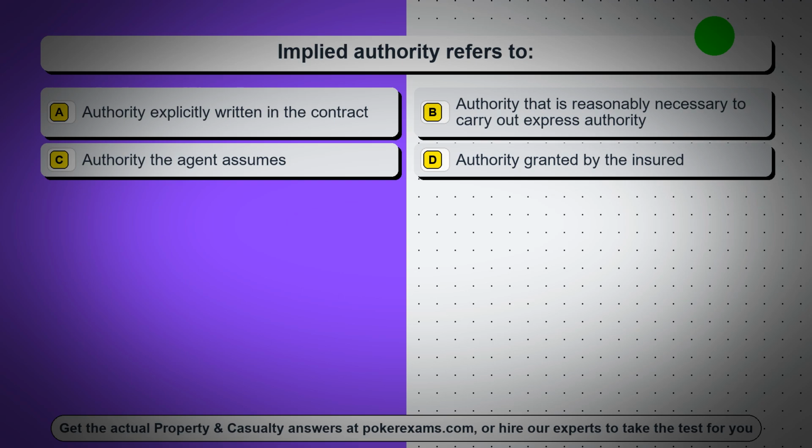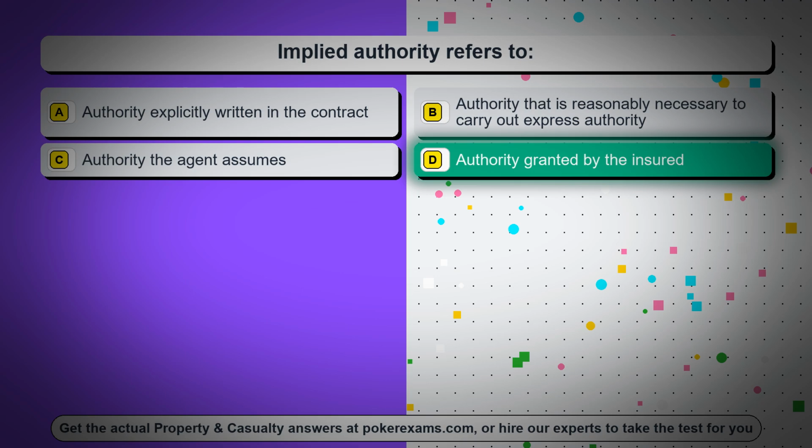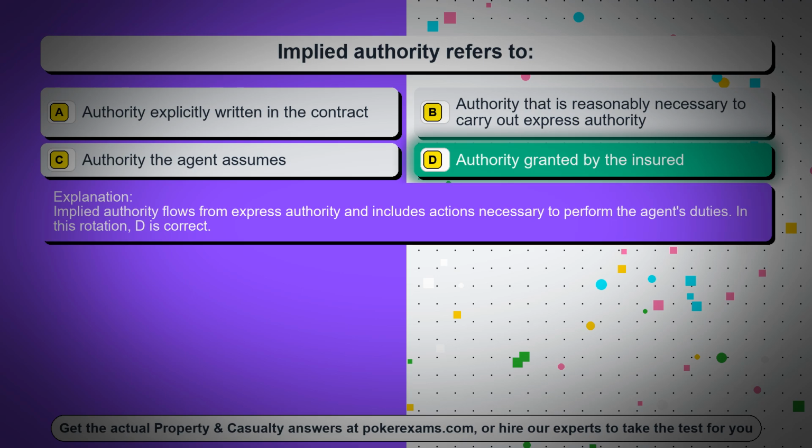Question 56. Implied authority refers to, option A, authority explicitly written in the contract, option B, authority that is reasonably necessary to carry out express authority, option C, authority the agent assumes, option D, authority granted by the insured. The correct answer is option D, authority granted by the insured. Implied authority flows from express authority and includes actions necessary to perform the agent's duties. In this rotation, D is correct.